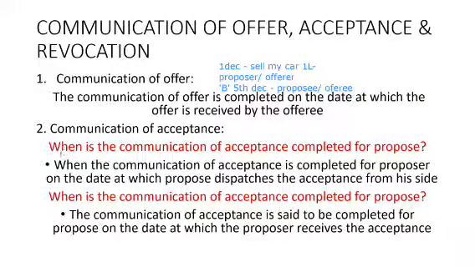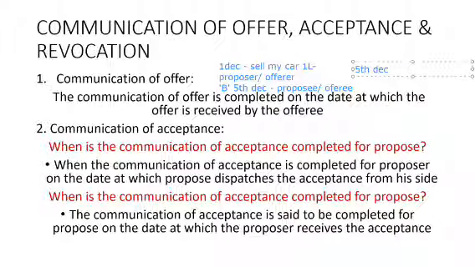The meaning tells that the communication of acceptance is completed for proposer on the date at which proposee dispatches the acceptance from his side. So, proposee will send the information on 5th of December.